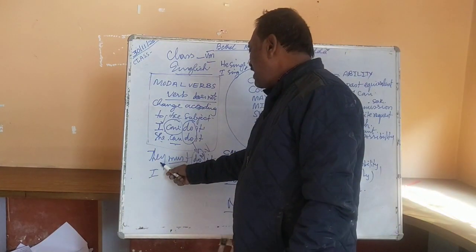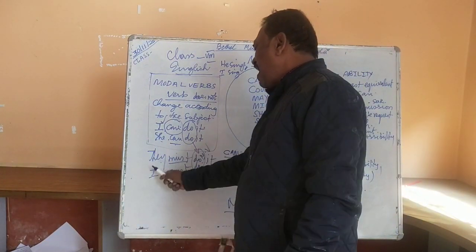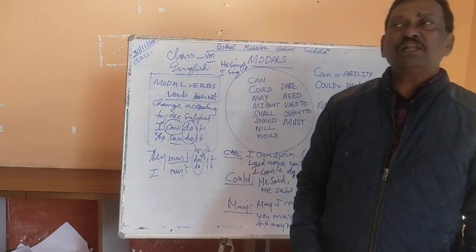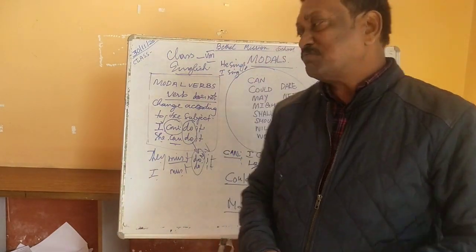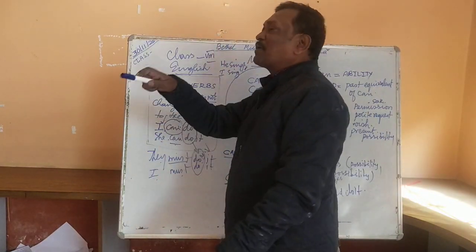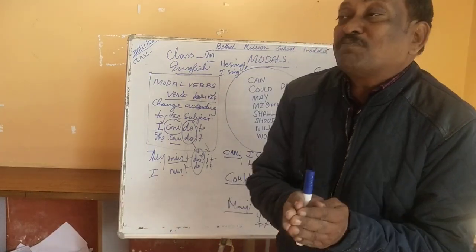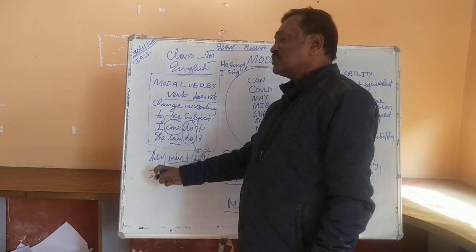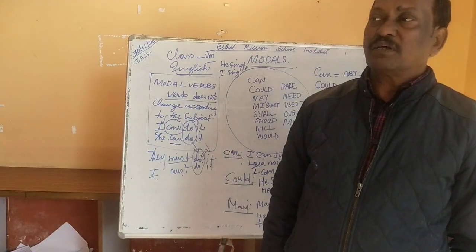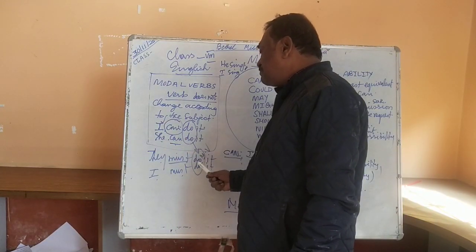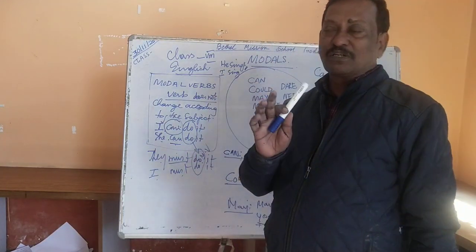So they must do it, I must do it. The main verb will have no connection with the subject because a modal verb comes in between. So the modal verbs are very powerful verbs because they have no effect on the main verbs. And the subjects may change. The main verb does not change.